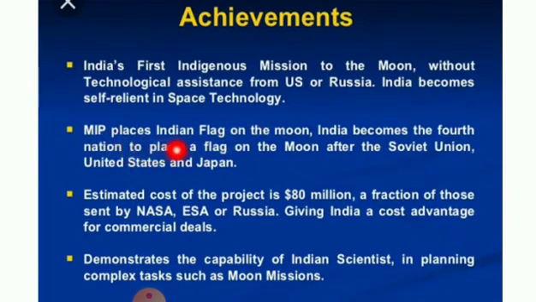MIP places the Indian flag on the moon. So India becomes the fourth nation to place a flag on the moon after the Soviet Union, United States and Japan. Right? The estimated cost of the project is $80 million, a fraction of those sent by NASA, ESA or Russia, giving India a cost advantage for commercial deals.